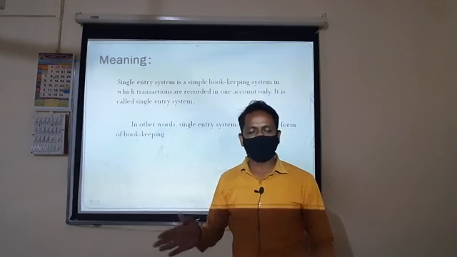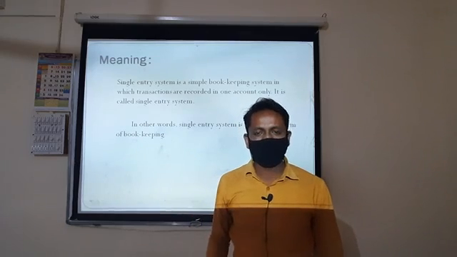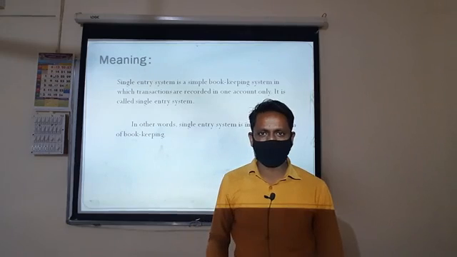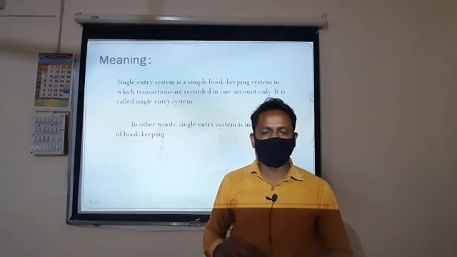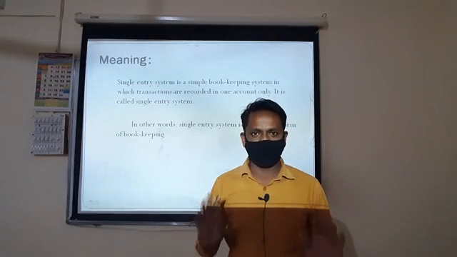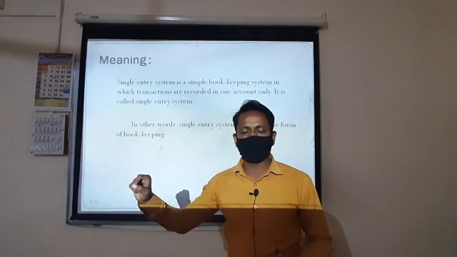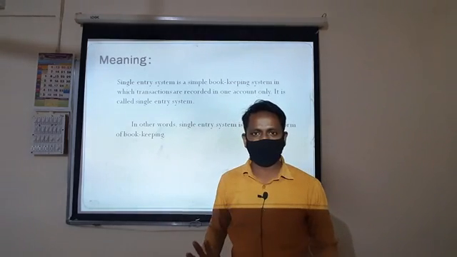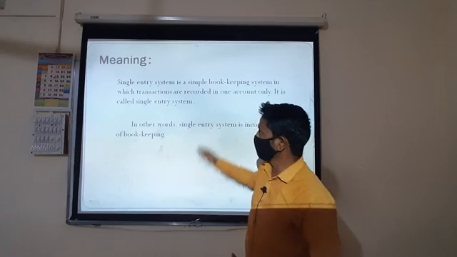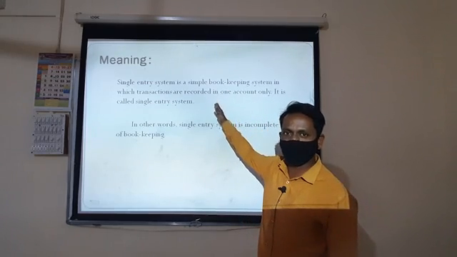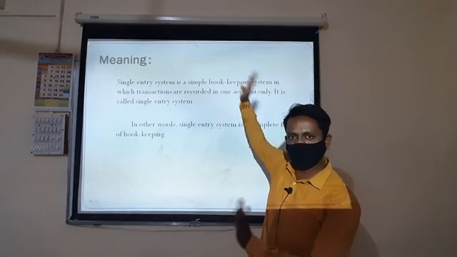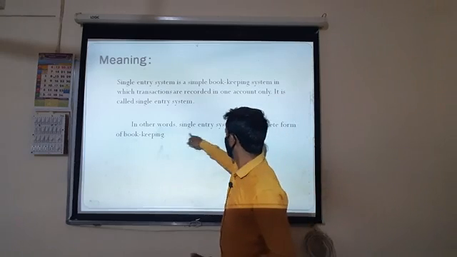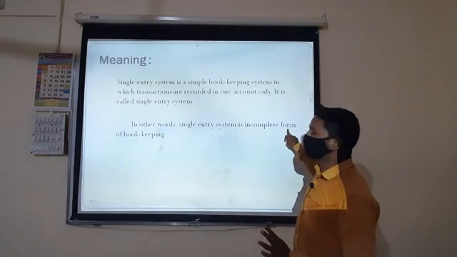For example, we go to a stationery shop and purchase a 5 rupee pen. There are two persons, the purchaser and the seller. No books are maintained, no ledger account, no journal account. Therefore, this is the meaning of an incomplete form. When there is completion, that is called a double entry system. In other words, the single entry system is an incomplete form of bookkeeping.